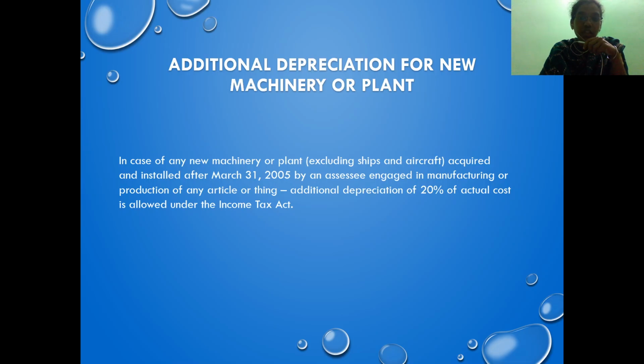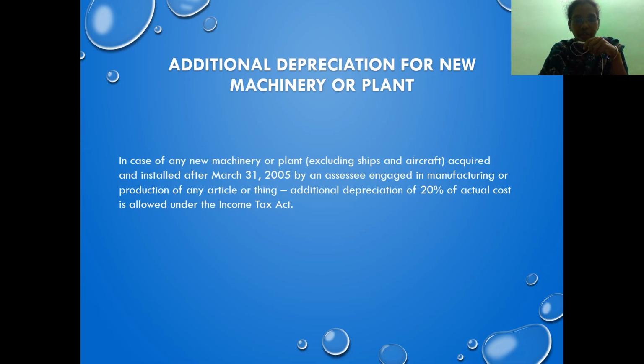Any written down value carried forward from the previous year, or a machine purchased say 2 or 3 years back whose value you carry forward, on that written down value we will claim only normal depreciation, and additional depreciation cannot be claimed on those plant and machinery.